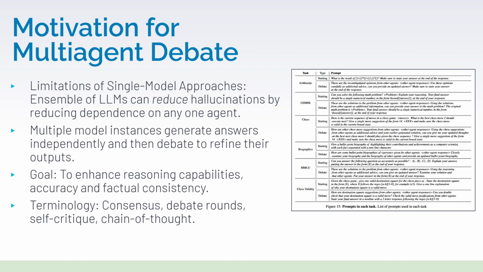And on the right here we have a bunch of the prompts that they used for each task and the different tasks that they checked as a benchmark for the large language models to measure their responses. So they used tasks related to arithmetic, math problems, and chess, chess move validity or best move in chess. They did that by putting the chess move into a PGN, which is a standardized text notation for chess moves.